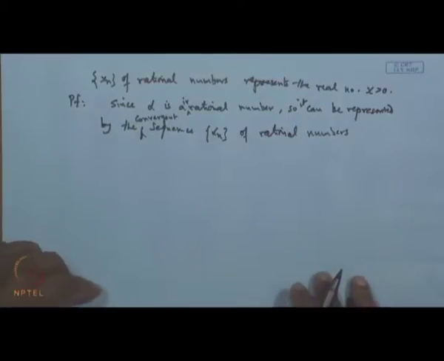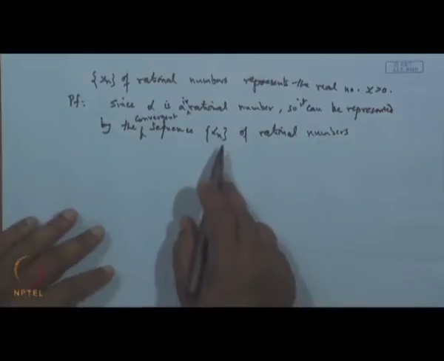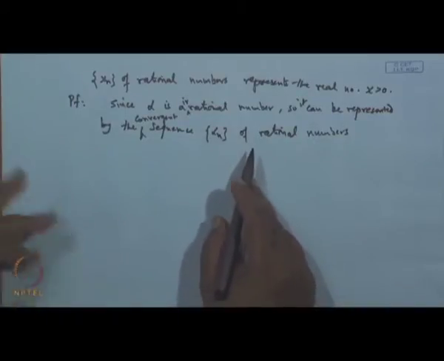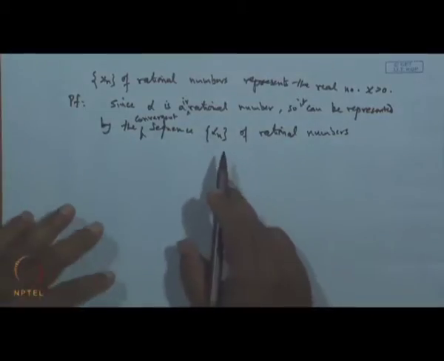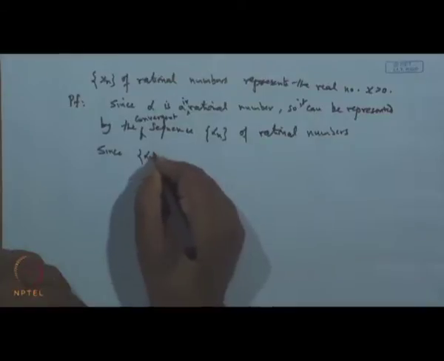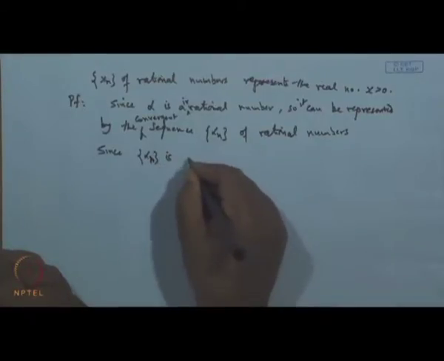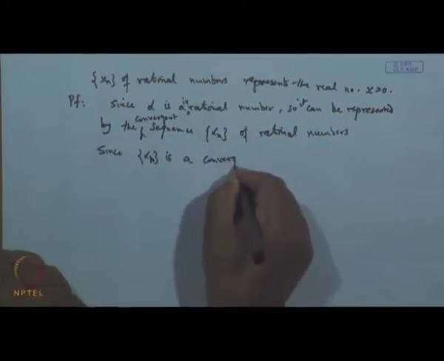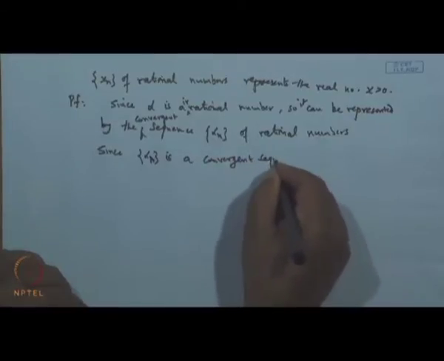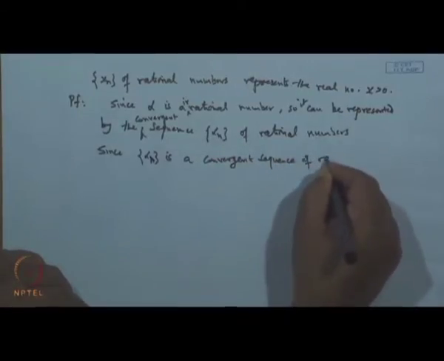That is important. Okay. Now, alpha n is a convergent sequence, so it is bounded. Since alpha n is a convergent sequence of rationals, it is a bounded sequence.